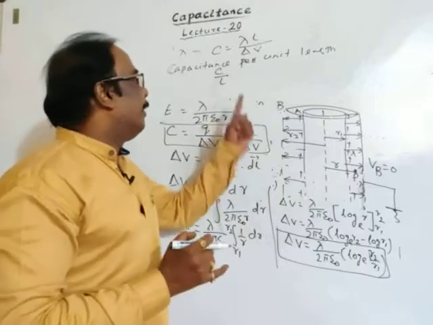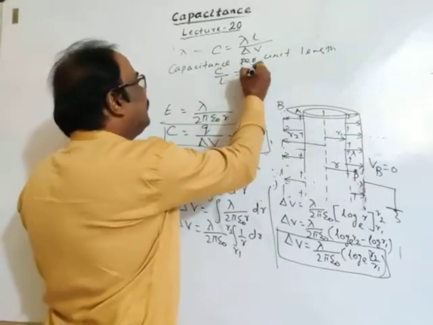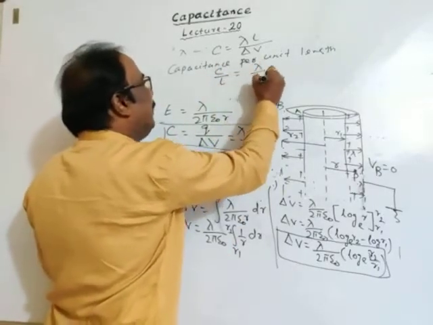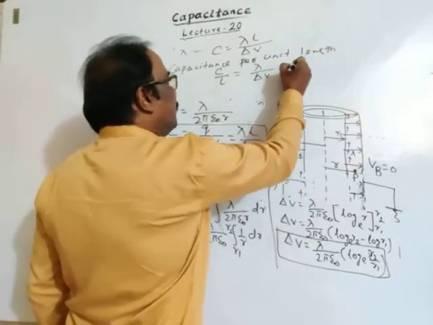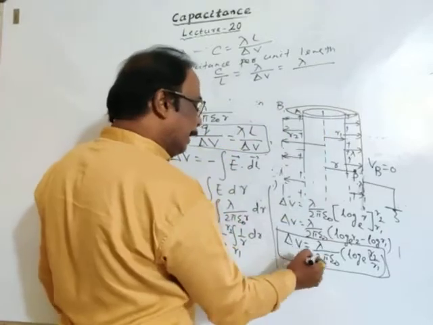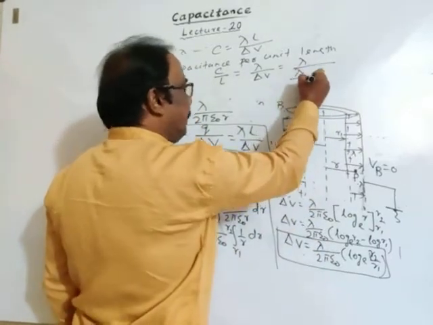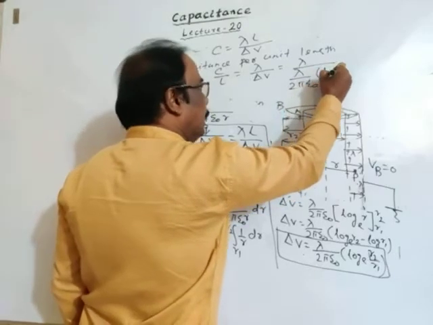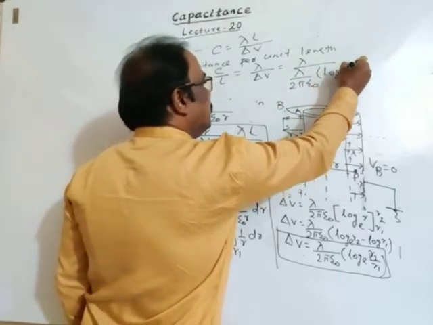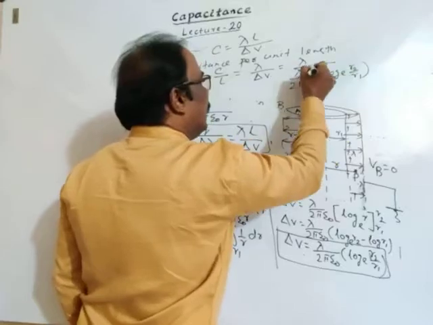Capacitance per unit length will come as lambda divided by delta V. We got delta V, so lambda divided by delta V means lambda by 2 pi epsilon naught into log e R2 by R1.